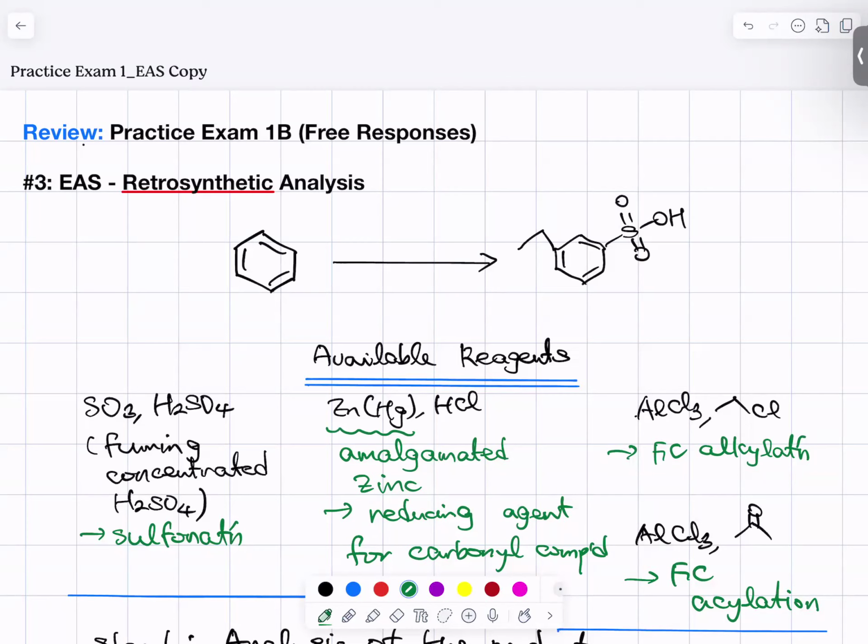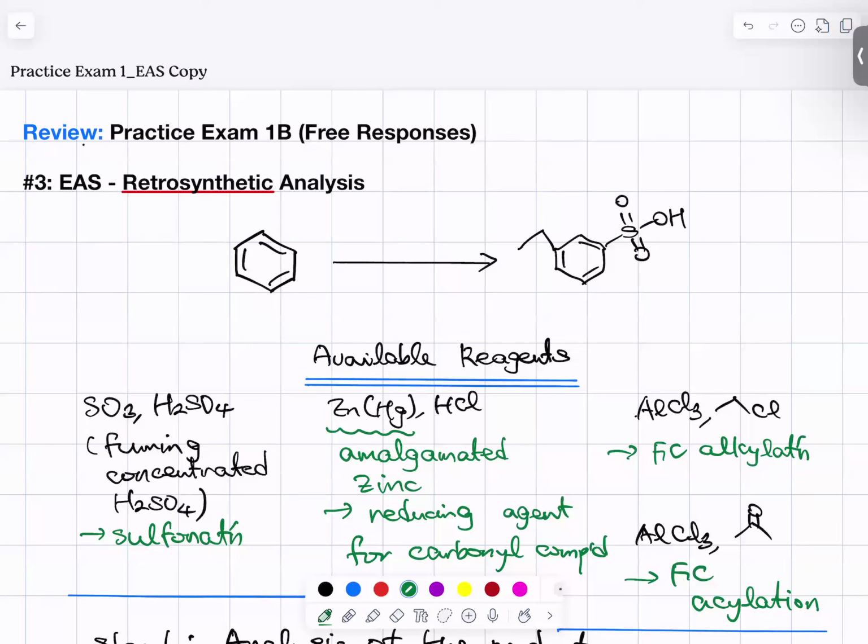We have sulfur trioxide with sulfuric acid. So this is sometimes called fuming concentrated sulfuric acid. This is a condition for sulfonation. The sulfonyl group is added by substitution with this reagent.